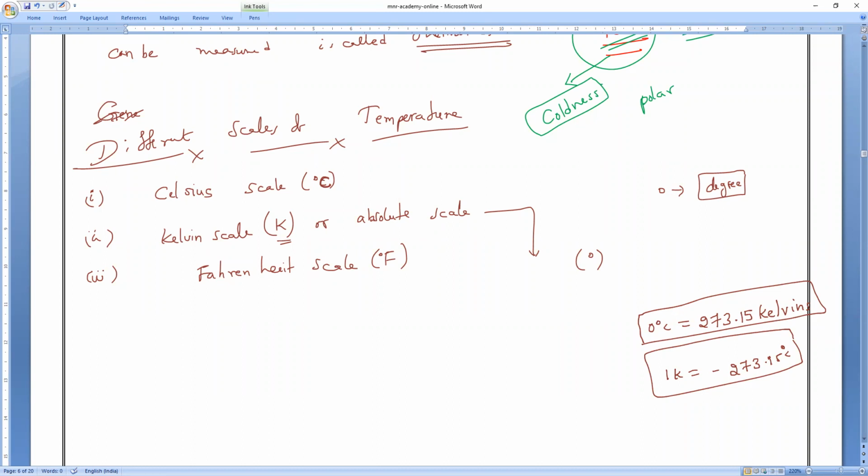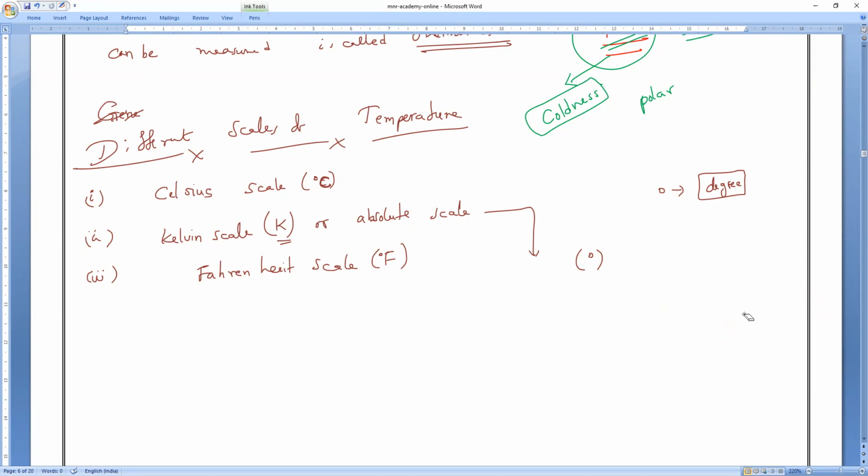So the Kelvin scale will always start from positive only. There is no negative sign in the Kelvin scale. But in degree Celsius and degree Fahrenheit, we will get negative values also. So that is the reason no negative sign is used in the Kelvin scale, so it is always better to use it for measurement.